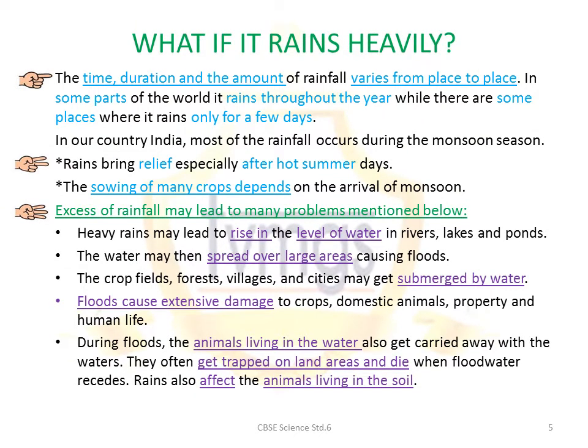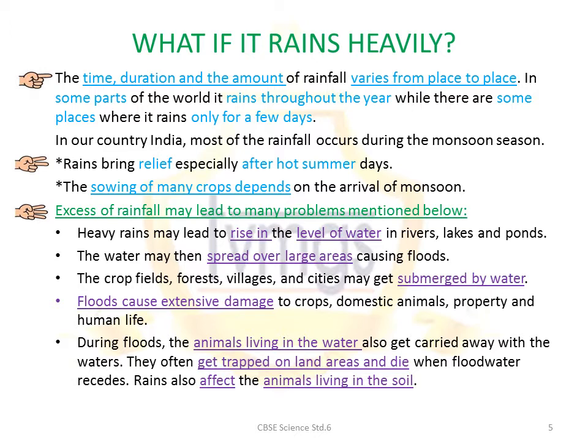What if it rains heavily? Firstly, note that the duration of the rainfall and the quantity of the rainfall differ from place to place. It rains throughout the year in some parts of the world, while some regions only receive rain for a few days in the year.